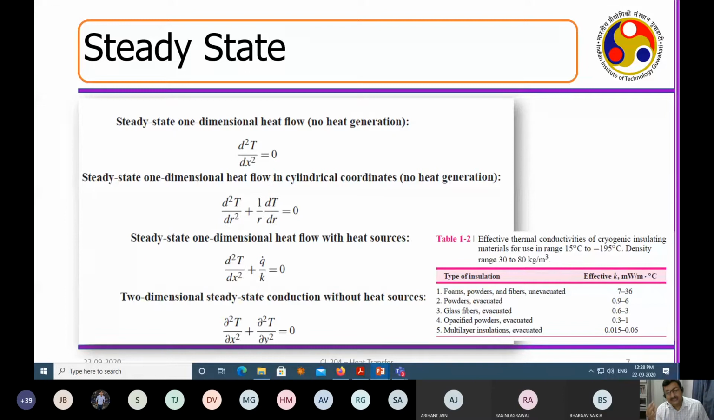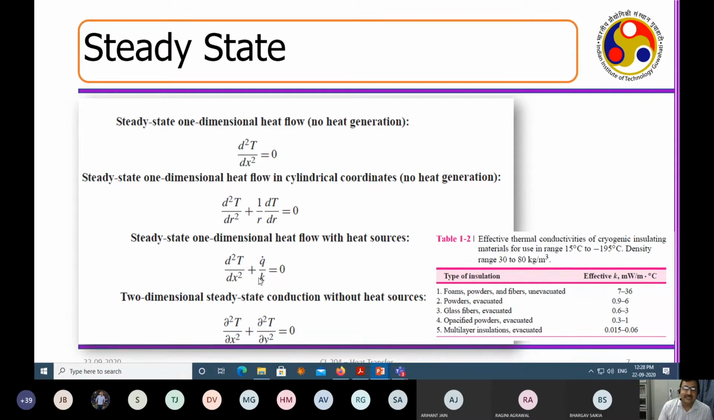What is the purpose of getting the temperature profile? If we get the temperature profile, we will know how much heat there is. Temperature gives me the estimate of the heat, and heat will give me the estimate of how much energy is required for this particular engineering system.